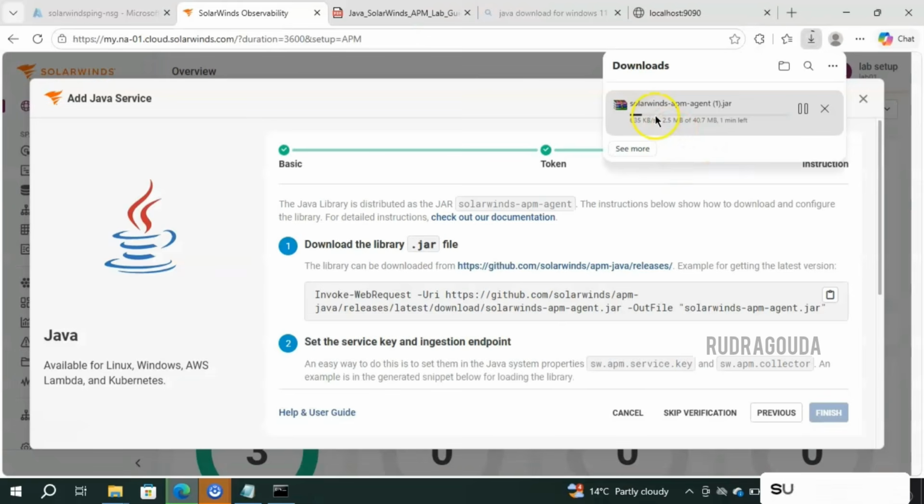Yes, you can see the SolarWinds APM agent 1.jar has started downloading. It is giving the value 1 here. Don't worry about that, because I already downloaded it earlier also, so it added an extra 1 here. If you download one more time, it will give 2. That's it, nothing else here. It's getting completed within 12 seconds. Let's wait for that. So it's almost done.